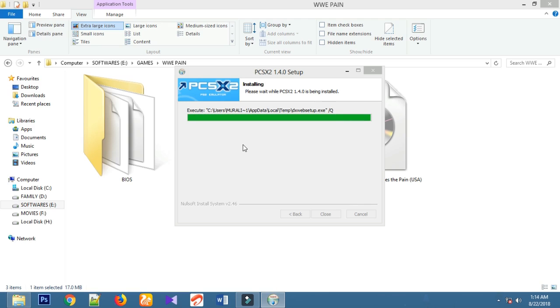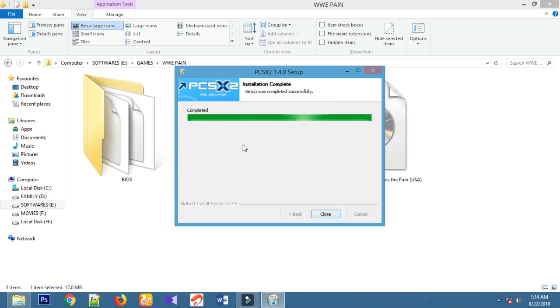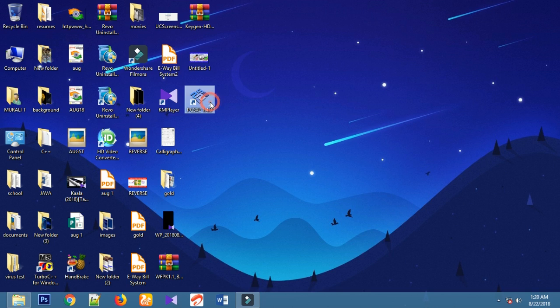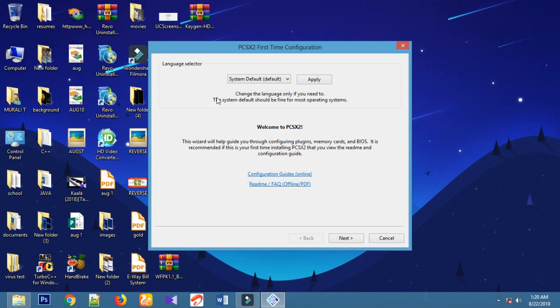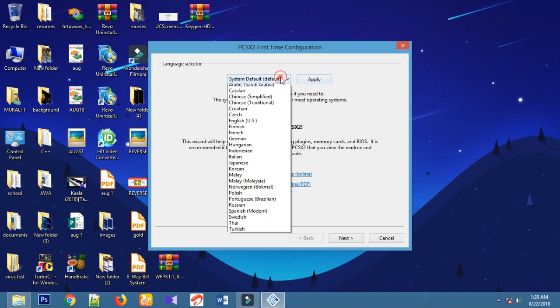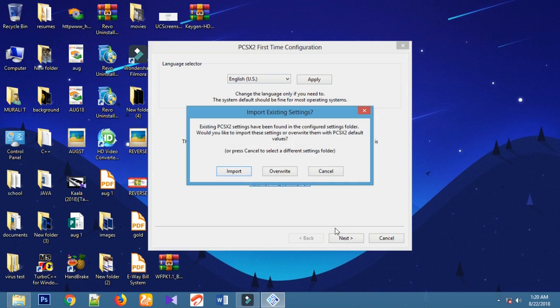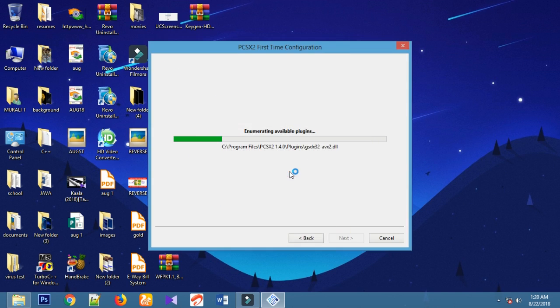So after the completion of installation, click on the close button and navigate to your desktop. Now you can see an icon. Click on it and open it. First, you have to select the default language. I am selecting English. So next, if you have already installed this app, it will ask for import or override. So don't change these settings.